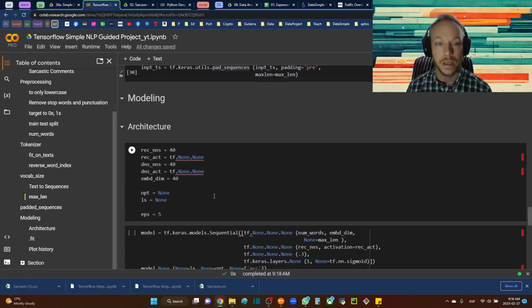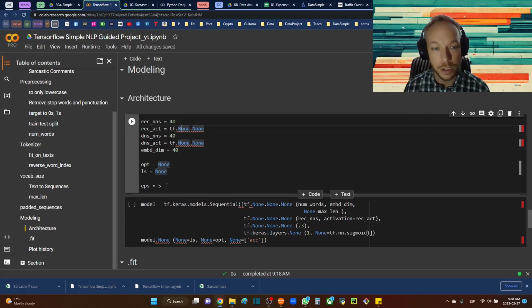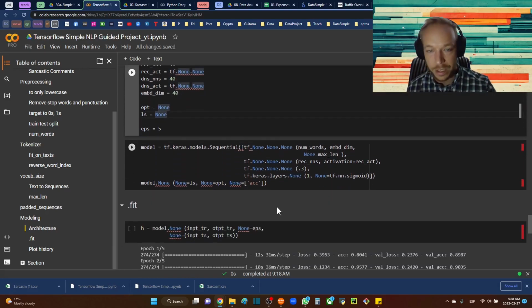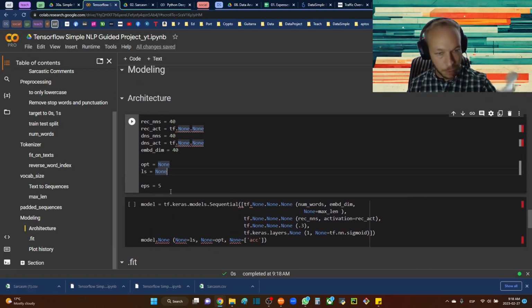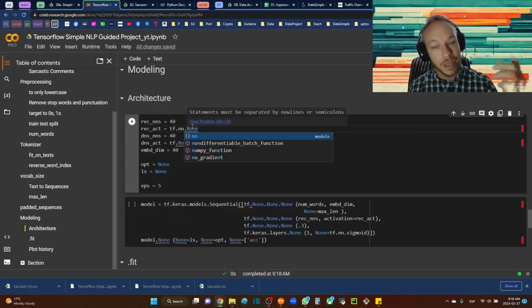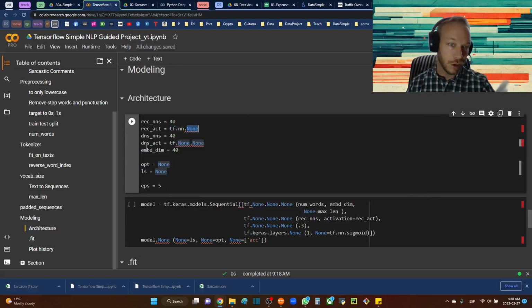The next one, we're going to get into our modeling section. I like to set the variables that I'll be using inside my model up above, just so that I can look at this and change it, and I don't have to go deep inside. This is very small, but when they get big, it's just easier to have a list up above. You'll eventually feel that it's easier to see these variables up here, and you might use them several times later on. If you want to make a change to one, you can make a change up here that will change everything down below.